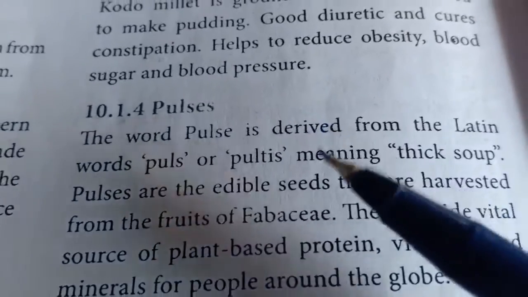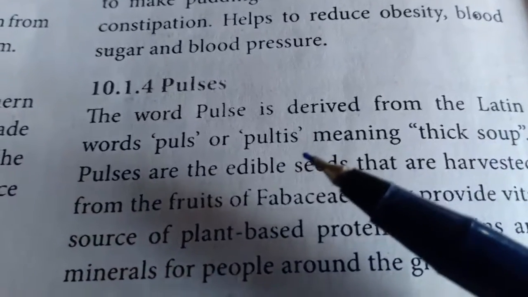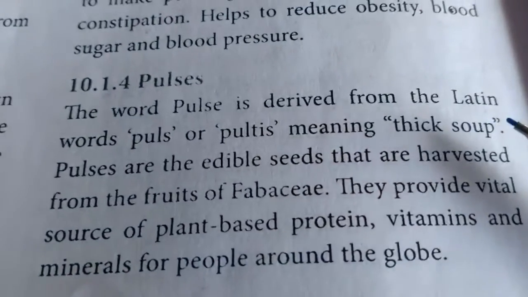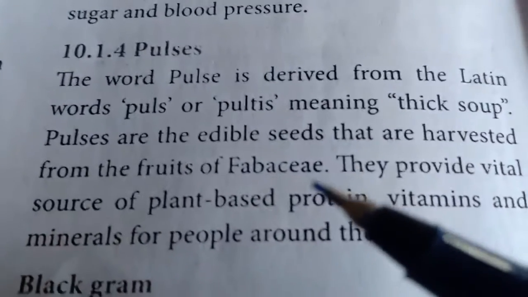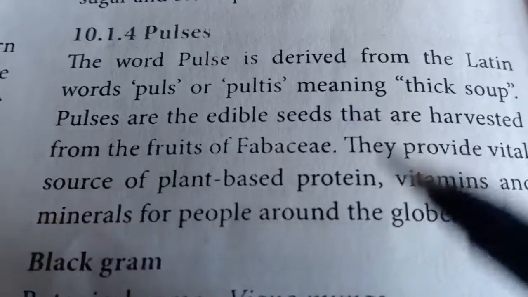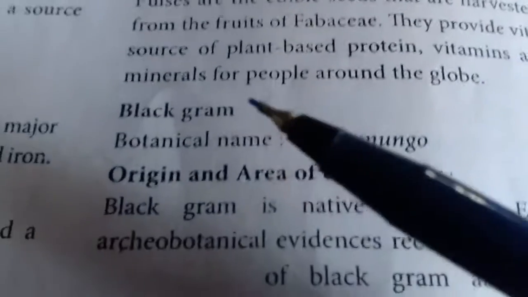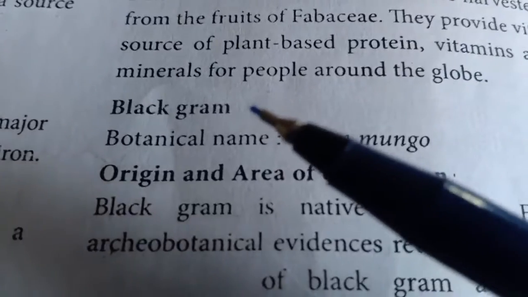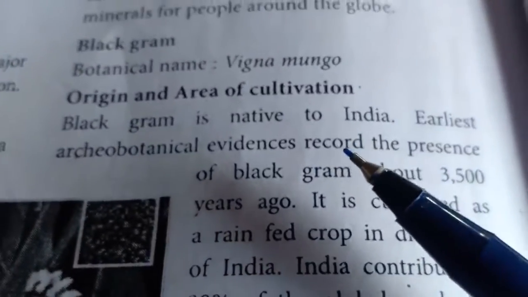This word pulses is derived from the Latin word puls or pultis, meaning thick soup. So these have a thick content in them. They are edible seeds, mostly from the family Fabaceae. The first one is black gram, ulundu. Okay, Vigna mungo. Binomial is Vigna mungo. It is a native of India.